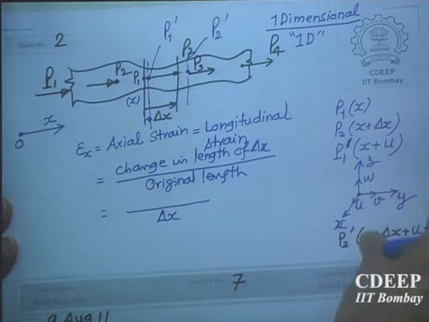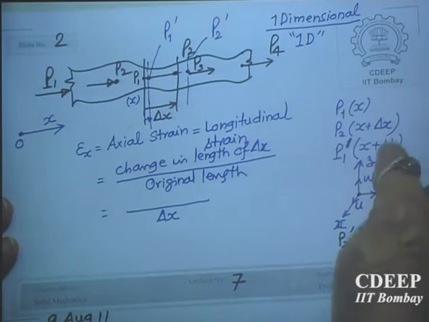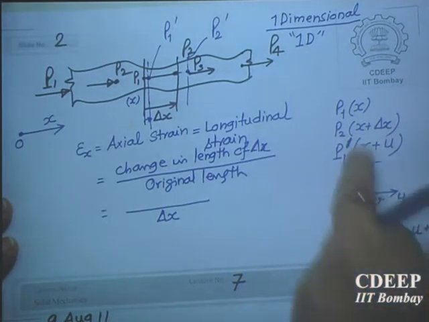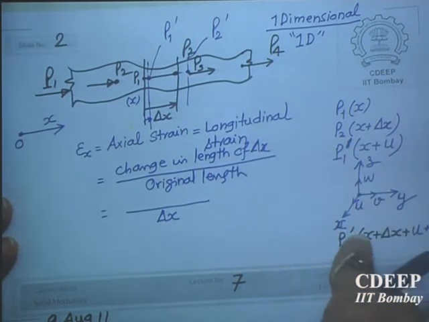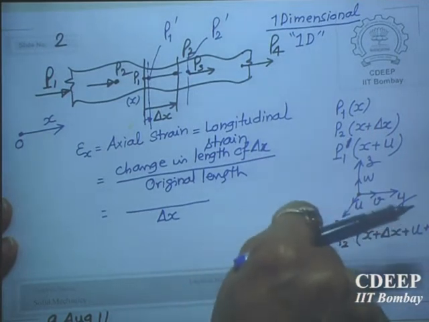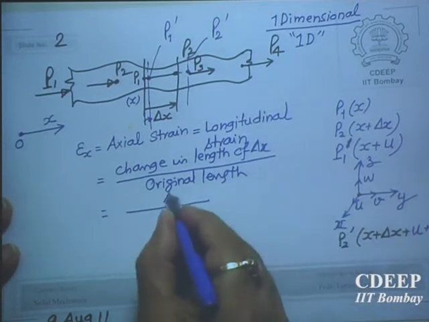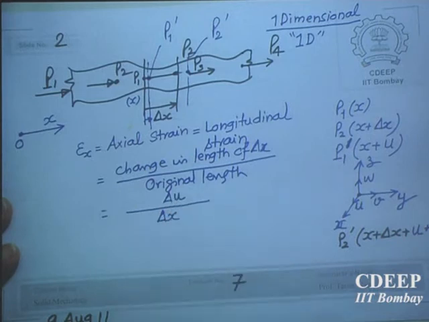This is P2 dash, then coordinate of P1 dash is how much? This. So this minus this is the final length. P1 dash P2 dash length minus P1 P2, and P1 P2 is delta x. So it will come out to be delta u. Change in length is delta u.